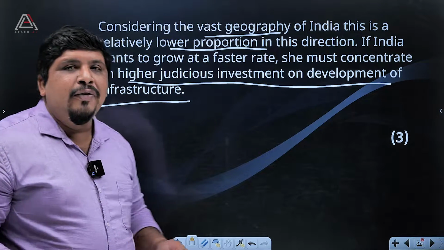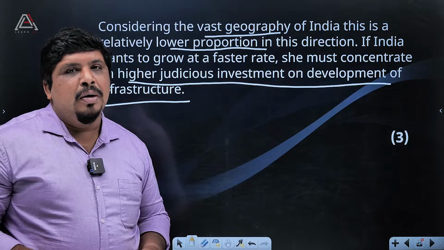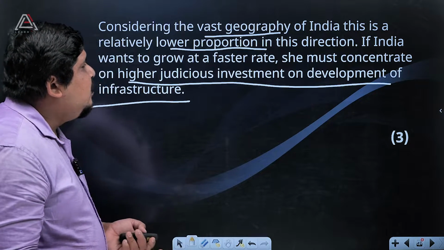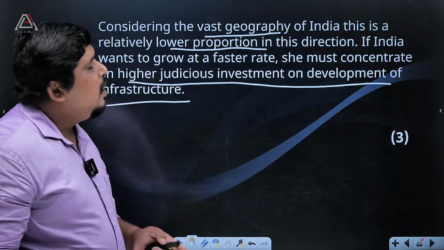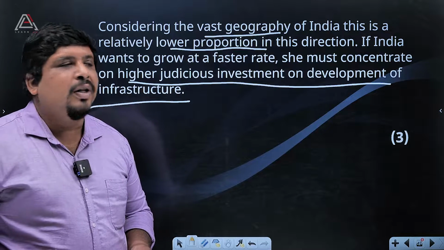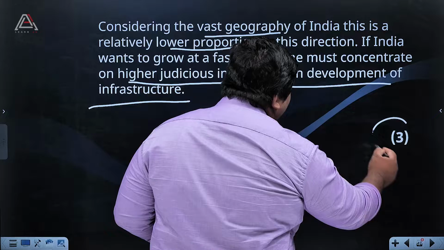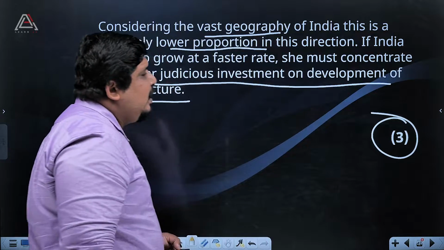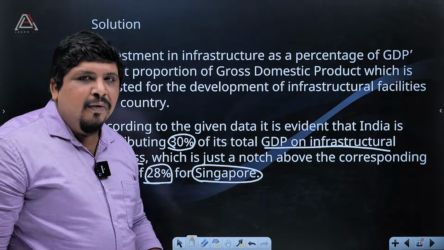From your conclusion, you have to write that India should spend more because Singapore is very small country. So India is a very vast geography. So they have to spend more for their infrastructure development. Okay, the 3 marks. If you are writing those 2 points, only then you will get 3 marks. Suppose you are writing only the comparison, you will get 1.5 marks.